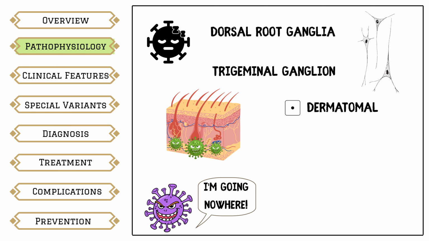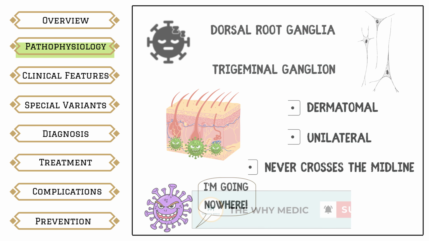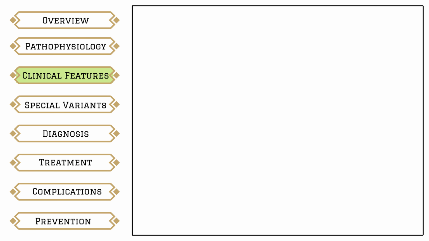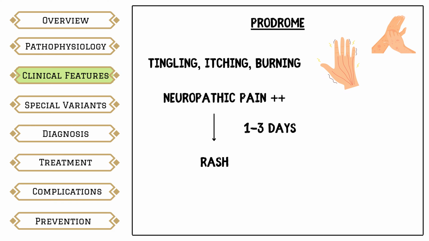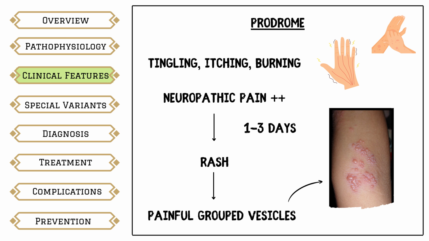The rash is dermatomal, it is unilateral, and it never crosses the midline. Before the rash appears, patients develop a prodrome. This includes localized tingling, itching, burning, or sharp neuropathic pain. This pain often precedes the rash by 1 to 3 days and is a key diagnostic clue. The rash then appears as painful grouped vesicles on an erythematous base. It follows a single dermatome and is strictly unilateral.